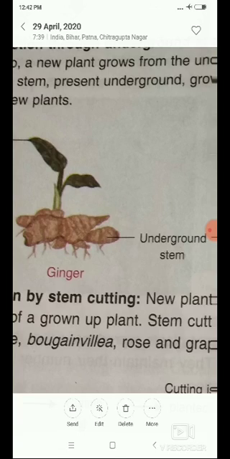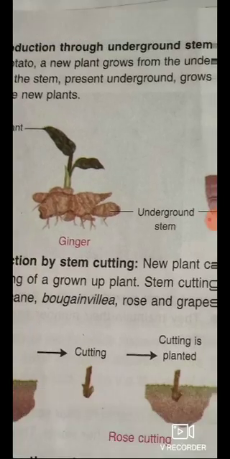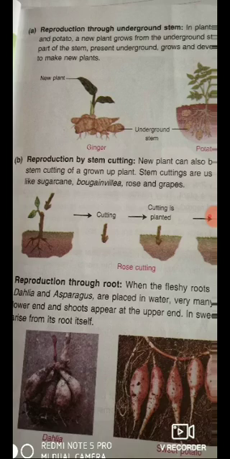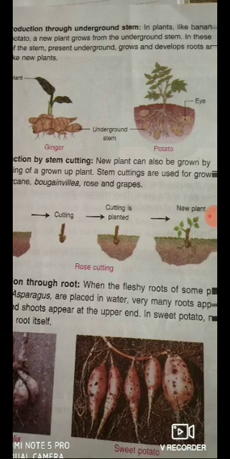So in plants like banana, ginger and potato, a new plant grows from the underground stem. Through the underground stem, root develops and shoot develops, and then they make a new plant. So this is all about reproduction through underground stem.